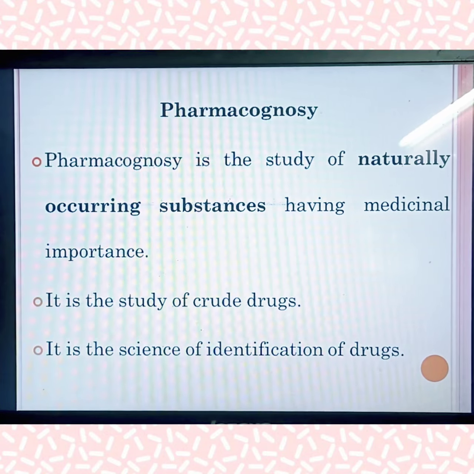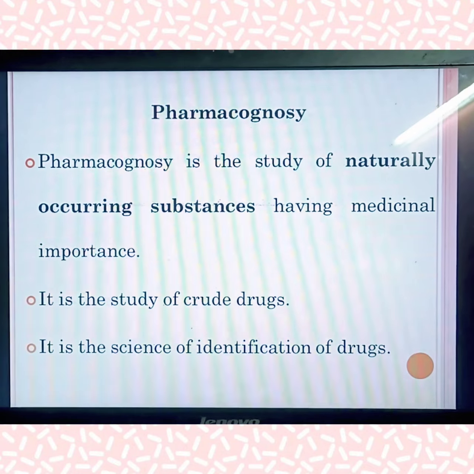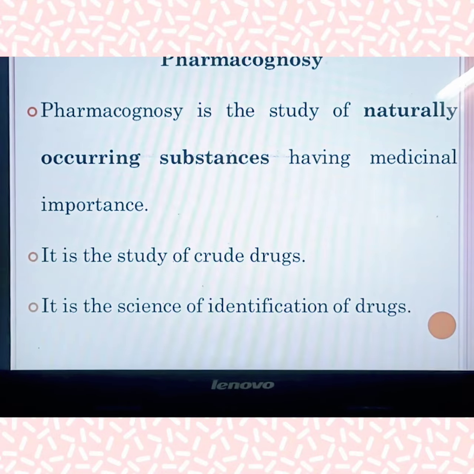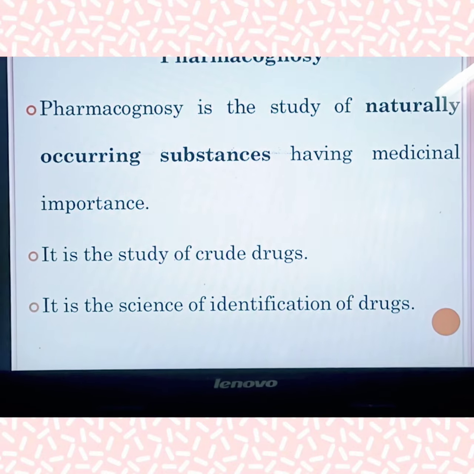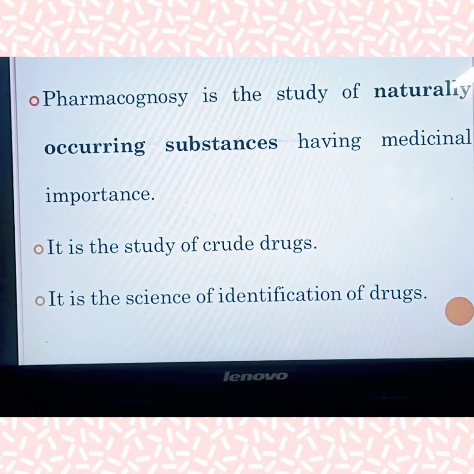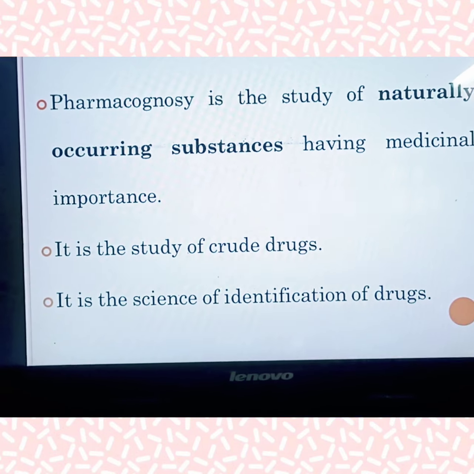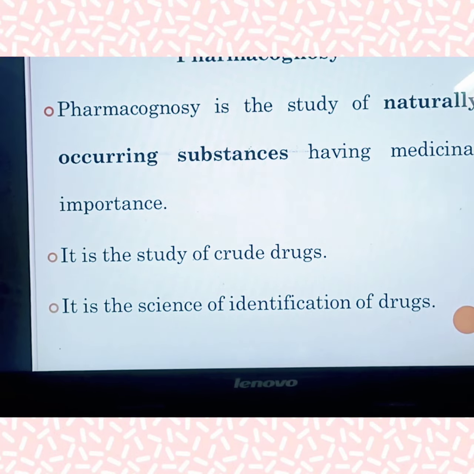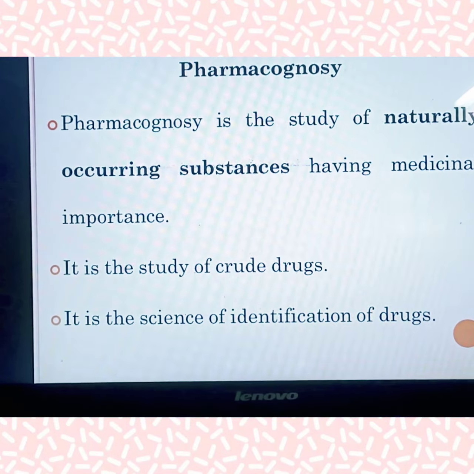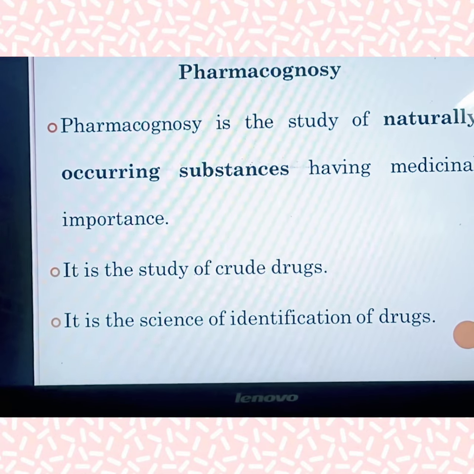Okay, as we all know, what is pharmacology? What is the term pharma? We all know the term, but what actually does pharmacognosy mean? Pharmacognosy is a Greek term of two words: pharmacon and gignosco. Pharmacon is nothing but drug, and gignosco is acquired knowledge from the drug. So what it actually means is acquired knowledge of drugs. So we are going to study the knowledge of drugs.